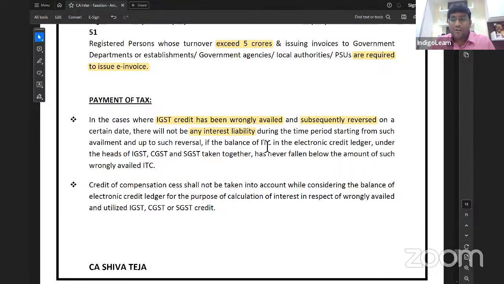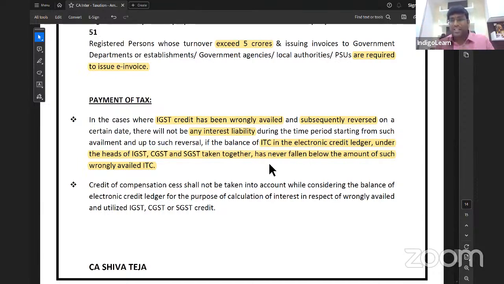If the balance of ITC in the credit ledger under the heads CGST, SGST and IGST taken together never falls below the amount of such wrongly availed ITC. We are taking IGST, CGST, SGST together because for payment of IGST, we can use IGST, CGST and SGST also. So whenever we have taken IGST credit and subsequently reversed it, interest will come only when the credit is utilized.